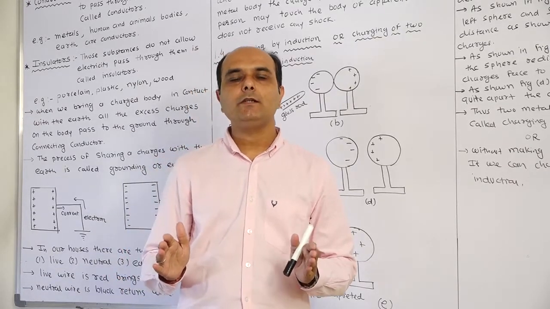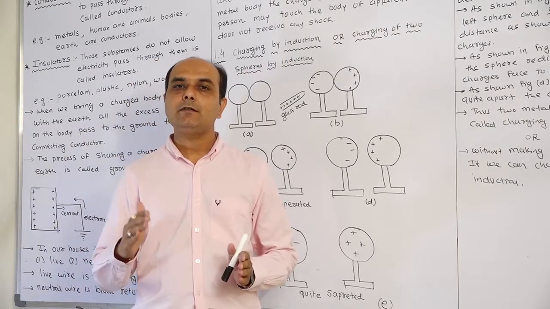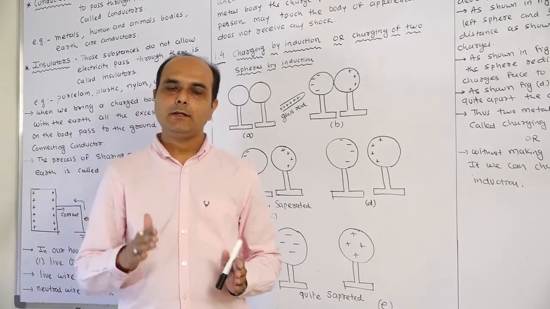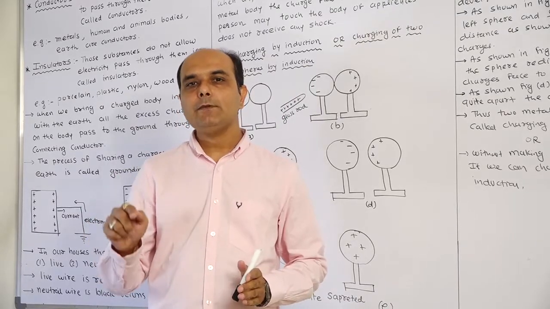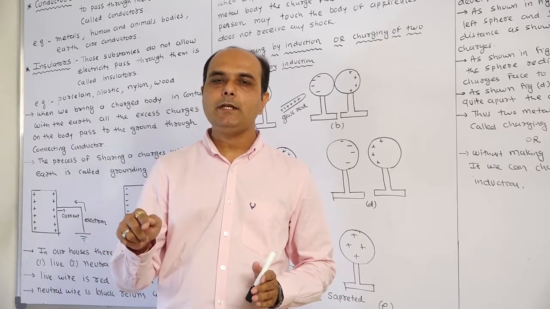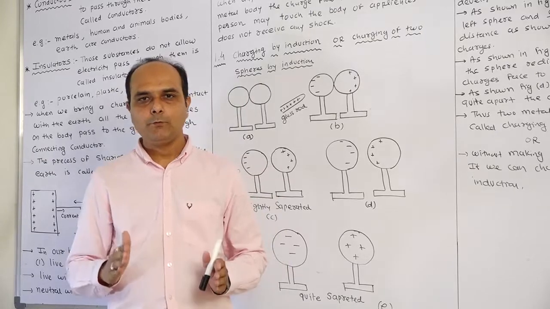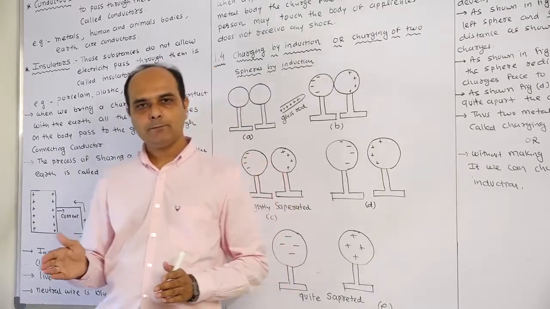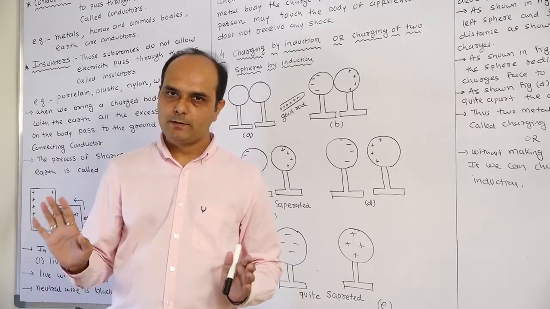We also studied an equation that can be used to calculate the change in the mass of a body, whether the mass decreases or increases. That equation is capital M equals small n times Me, where Me is the mass of an electron, 9.1 times 10 to the minus 31 kilogram, and n is an integer: 1, 2, 3 and so on.